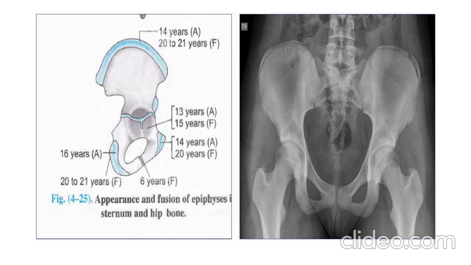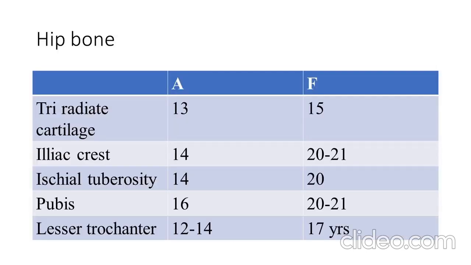Now, hip bone. These are the different ossification centers around the hip joints: triradiate cartilage, iliac crest, ischial tuberosity, pubic symphysis, and lesser trochanter. It means if the age of your subject in your exercise is more than 16 to 17 years, a hip X-ray must be there. If it is less than 14 years or 12 years, only elbow joint and wrist joint are more than sufficient.